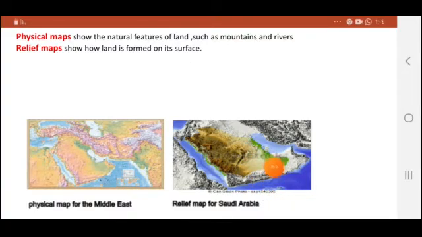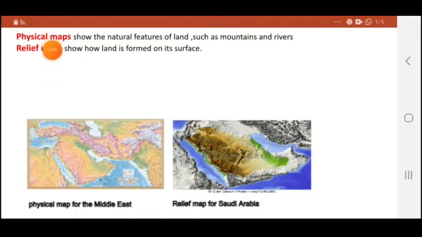The green color refers to flat level land or plains. The dark brown means that here we have high mountains. The light brown means lower lands, and the yellow color refers to deserts. The white color refers to the highest places or tops of mountains because they are usually covered with snow.